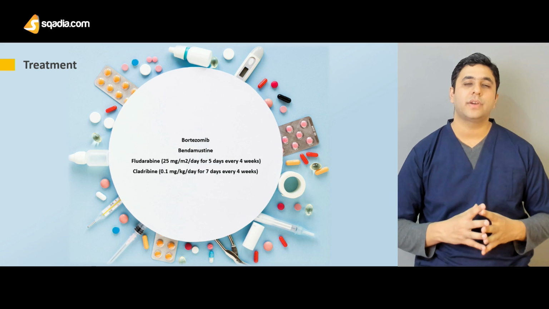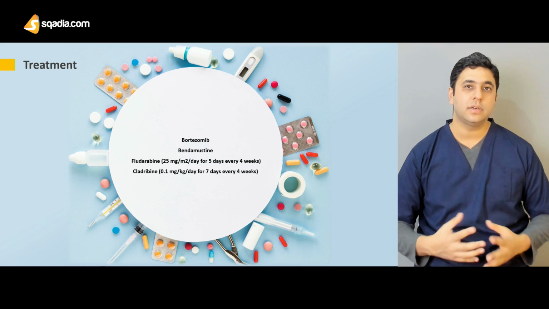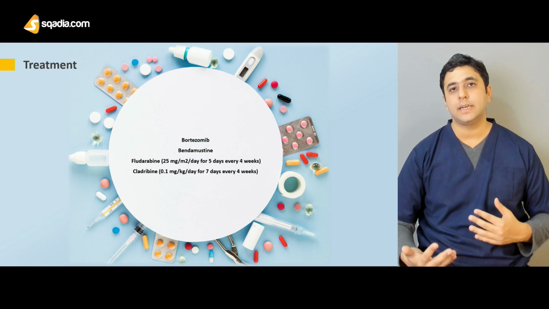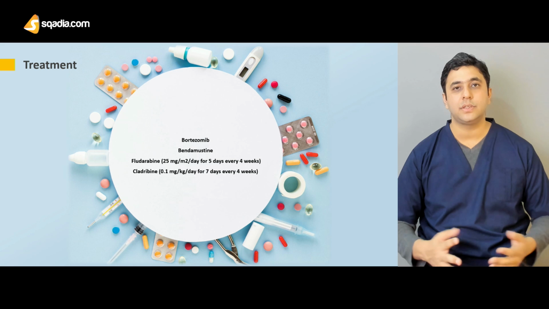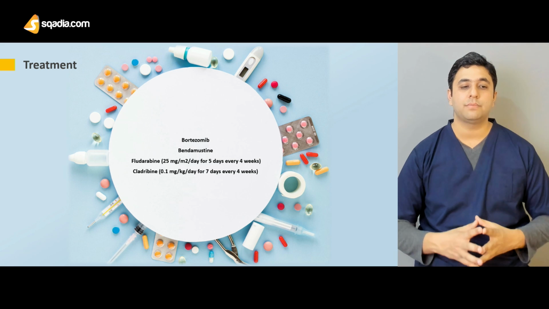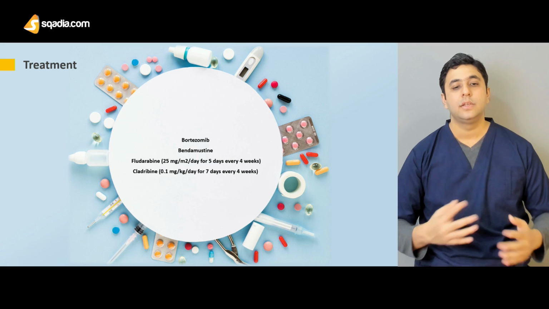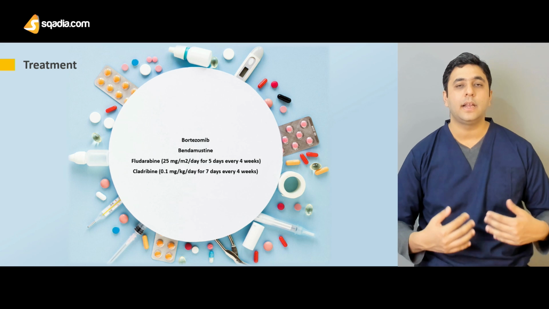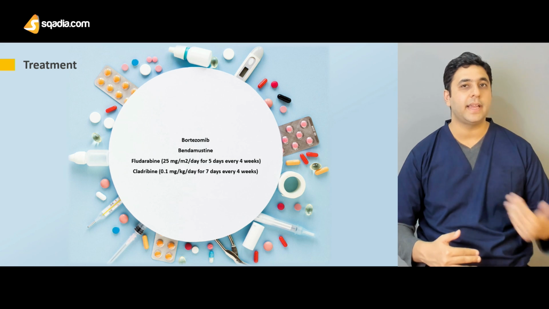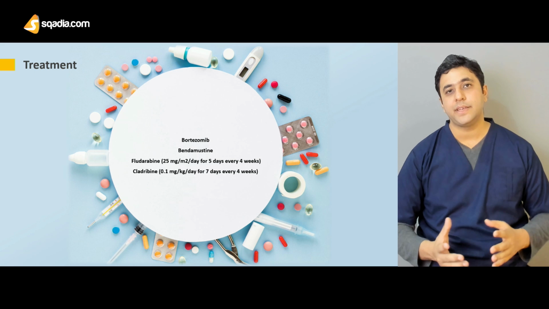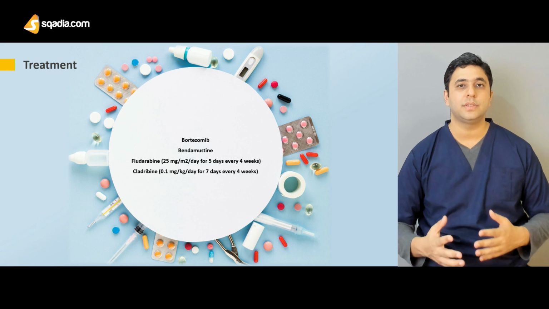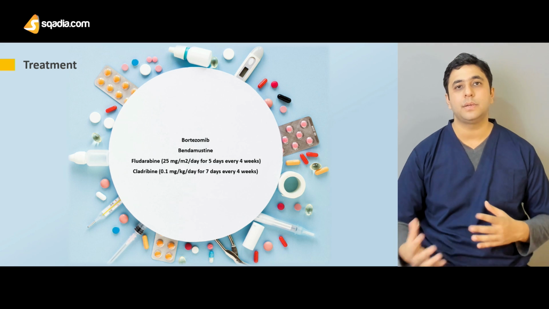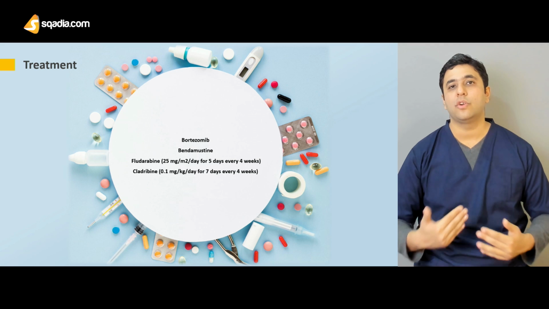So all of these drugs are tried in various combinations. They all have their own cytotoxic profile, their own side effects, but we look at the risk and benefit ratio and what helps the one patient. It's not necessary that, for example, if one patient responds to fludarabine, the other patient will respond. So we have to try different drugs to improve the quality of life of the patient. And when the drugs stop working, we can do plasmapheresis at various intervals in this patient to improve the symptoms. So there is no definitive treatment. These drugs are all symptomatic, and they improve one symptom or another, leading to an improvement in the overall profile of the patient.